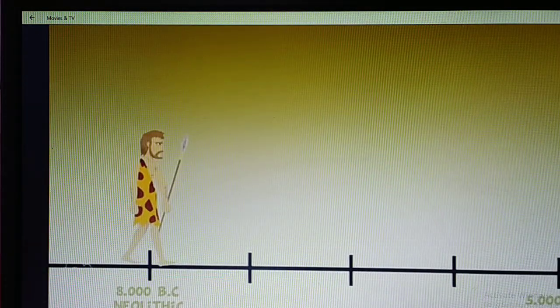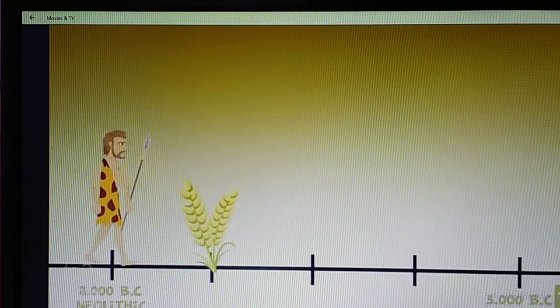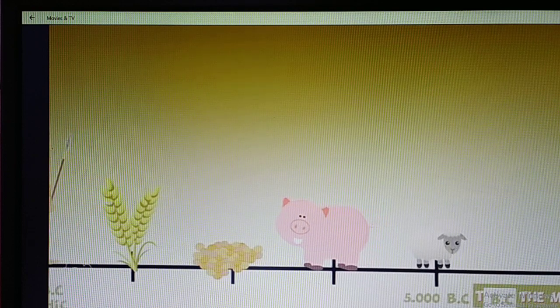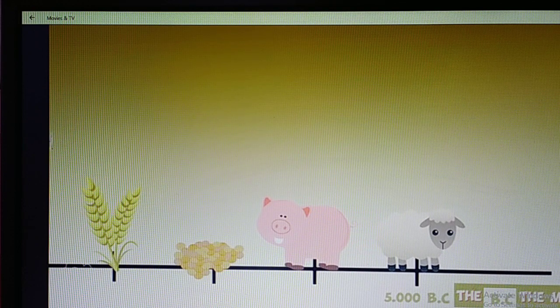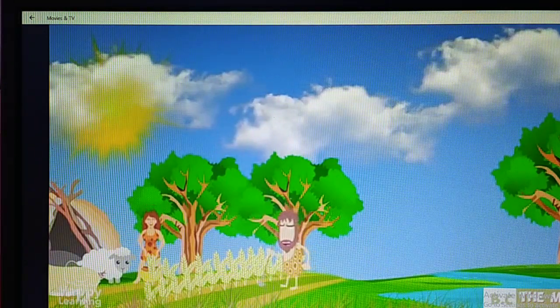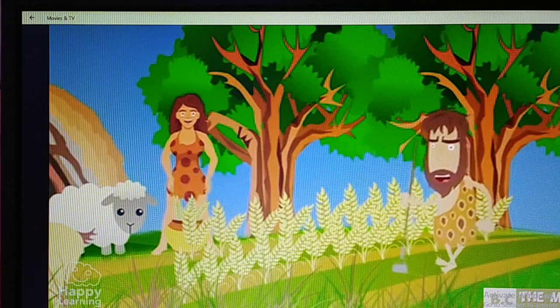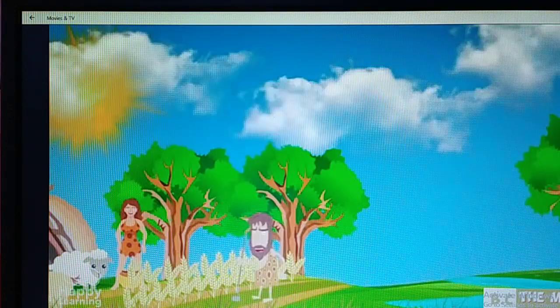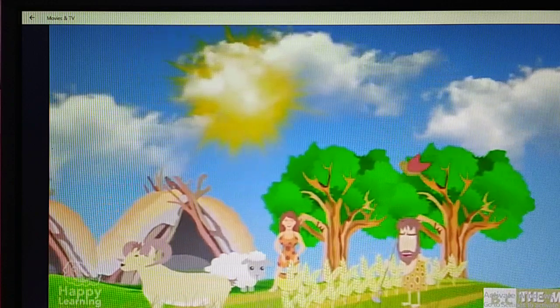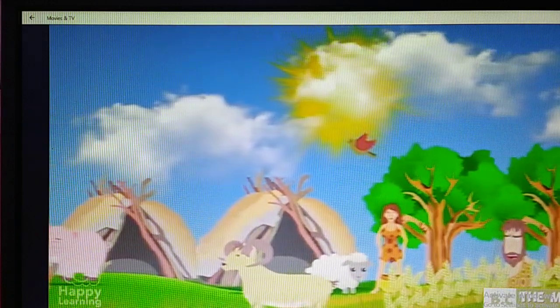The Neolithic started 8 million years before Christ, when we discovered agriculture and farming, and it finished 5,000 years BC with the beginning of the Metal Ages. Men and women in the Neolithic produced food by cultivating the land and domesticating animals. We can say that they were the first farmers and agriculturalists of our history.